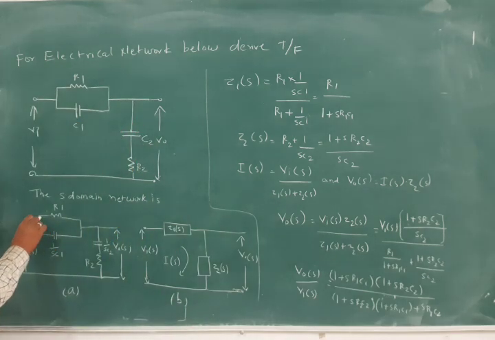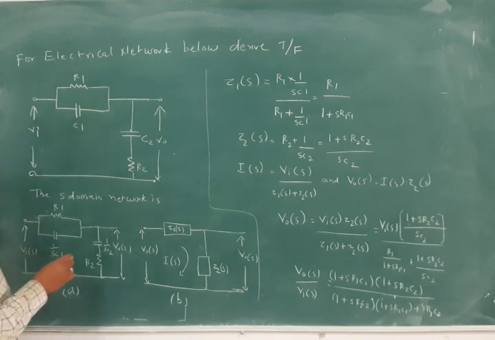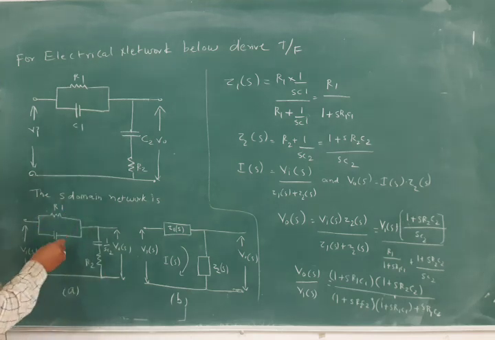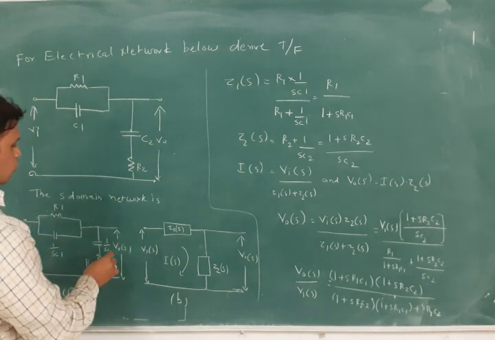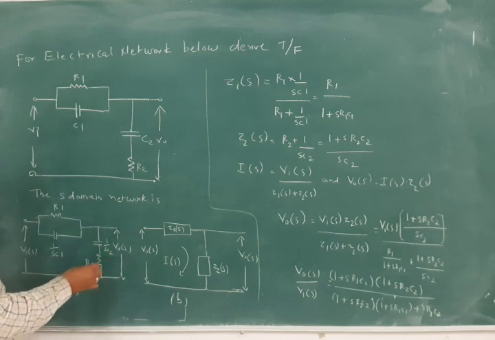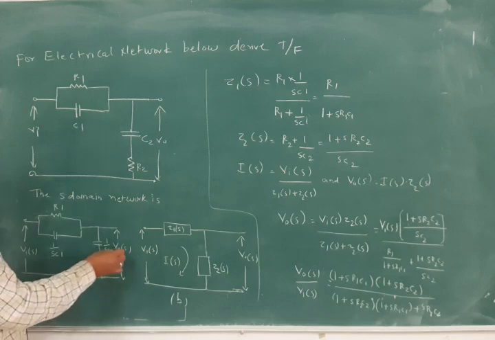Then we will see that the R1, C1 RC circuit is there. R1 is written as it is, seeing the tabular column there, R1, and the capacitance is written as 1 by SC1. The other capacitor should be written as 1 by SC2, as well as R2, and Vi of S and V0 of S will be written here.